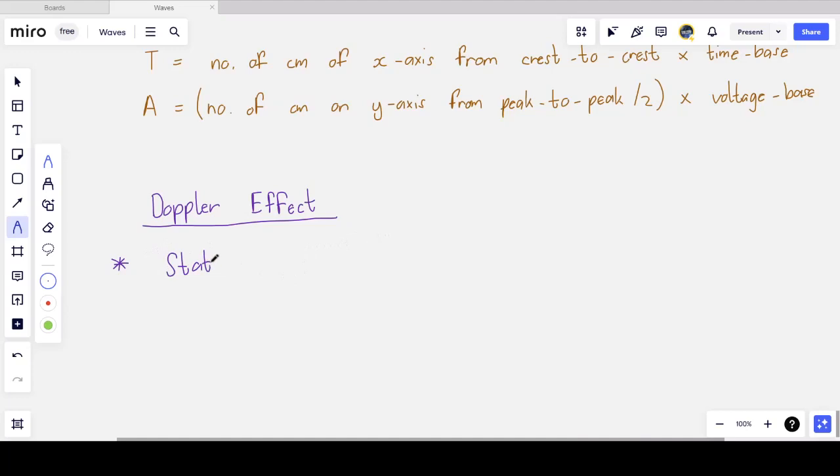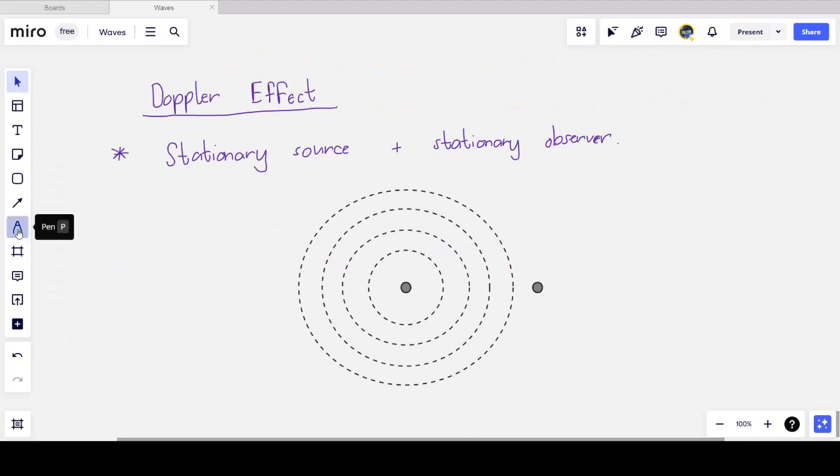So the first case is what happens when there is a stationary source of sound, that is, your ambulance or police vehicle is stationary, and you are a stationary observer. Well, what happens in this case? So let's assume the source is at the center. Here, the source of sound is at the center. And then I have my observer, which is me, stationary. The circular lines represent wavefronts.